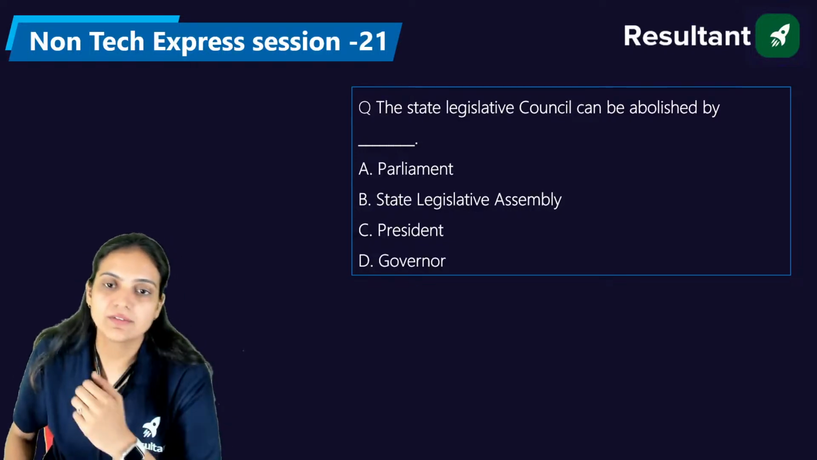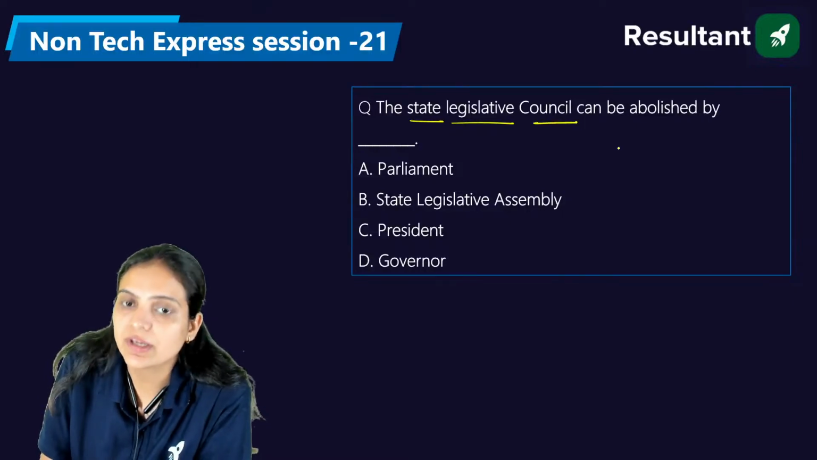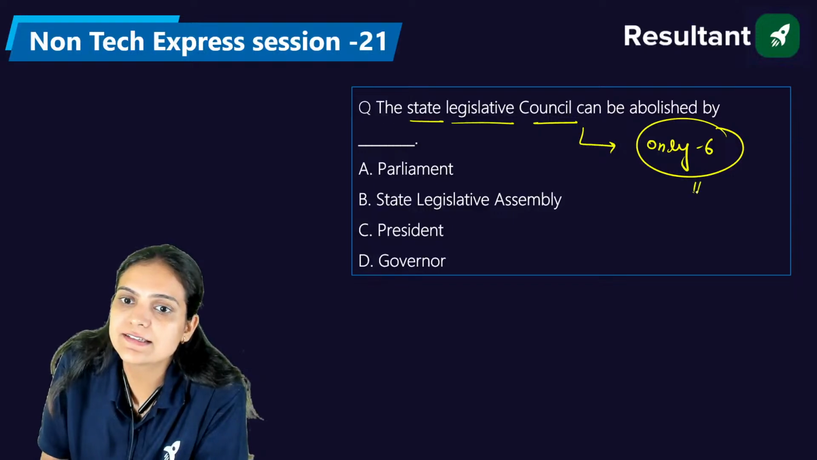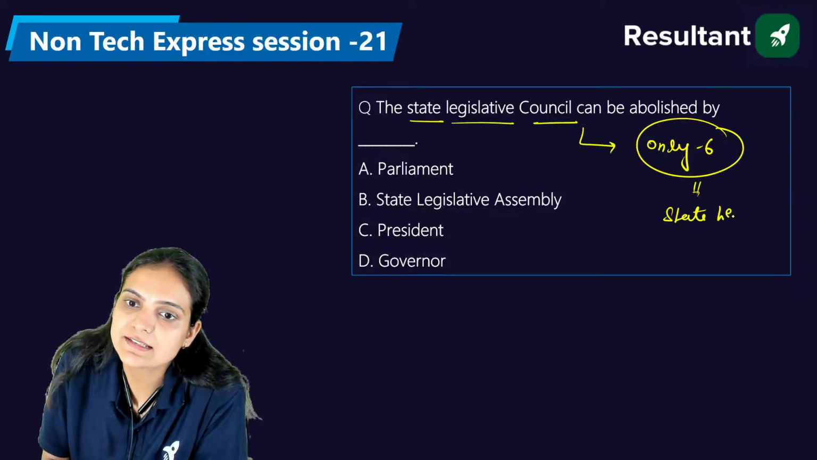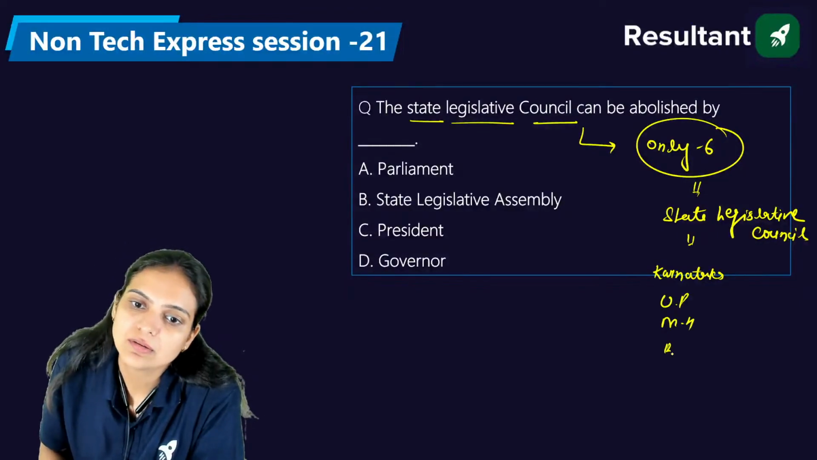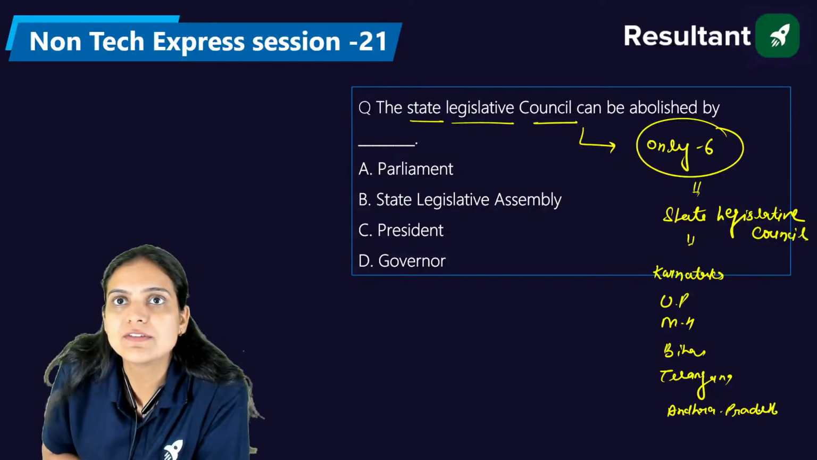Okay, so let me give you the explanation of the question. We are talking about the state legislative councils. We all know that only 6 states of our country have a state legislative council, which are Karnataka, UP, Maharashtra, Bihar, Telangana, and Andhra Pradesh. These are the states which have the state legislative council available.